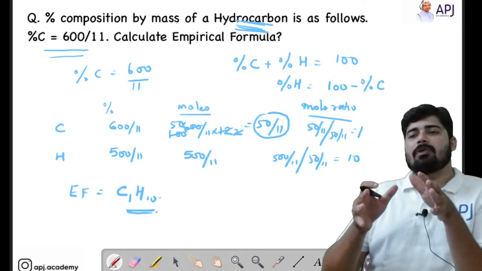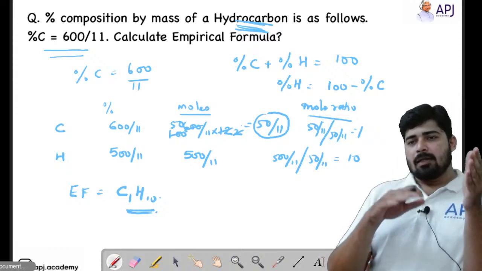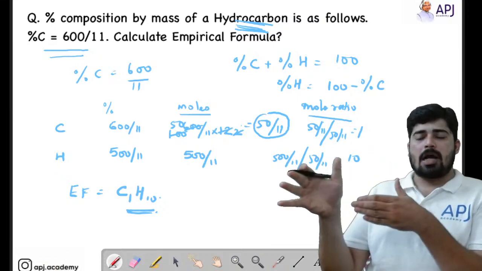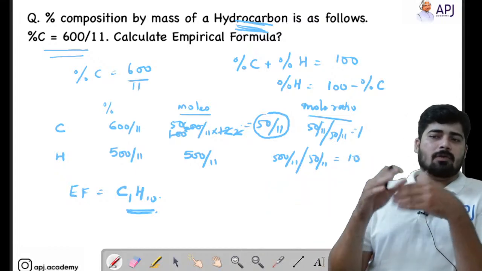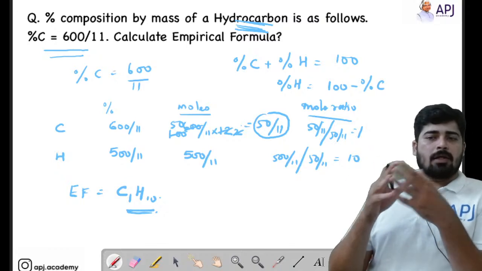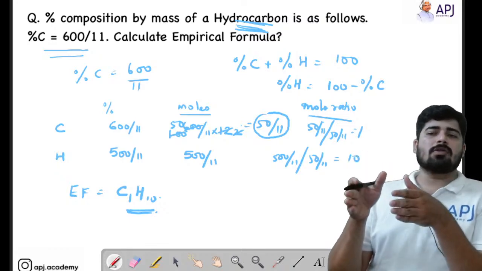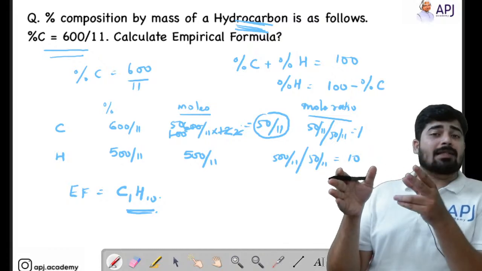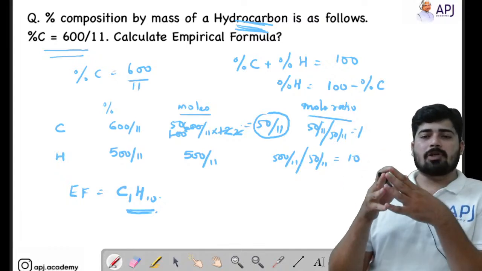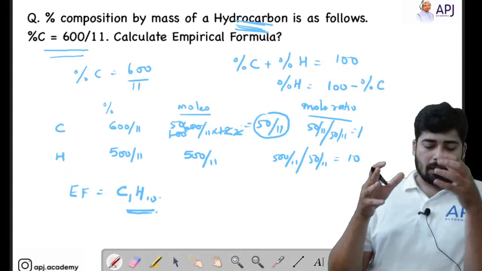It's a very good question. It was a previous JEE question. They only gave us the percentage carbon. Then by using your common sense, percentage carbon and percentage hydrogen together form 100%. So from that we calculated what is the percentage of hydrogen, and we got it as 500 by 11. Now the normal steps. We got the percentage masses. Now we put it as mass and we calculate the moles. Then we find out the mole ratio by dividing the number of moles with the smallest value. So we got the simple ratio, and that simple ratio represented along with the letters of the elements, we get the empirical formula.